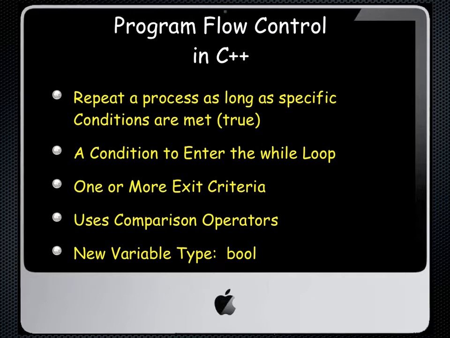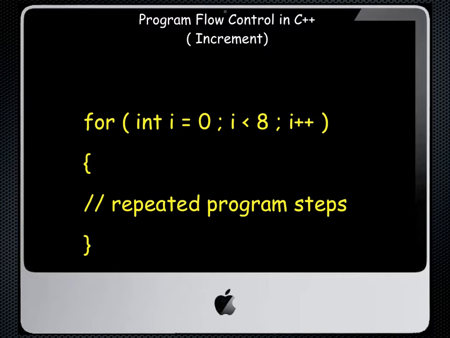We'll use something called comparison operators and a new variable type from time to time called bool. Let's start by looking at our old friend the for loop, where we had a fixed number of opportunities to run a certain set of code. In this case, we started at i equals 0, kept going as long as i was less than 8, and used the increment i++ to add 1 to i each time. And then it repeated the code inside the squigglies. If you have any trouble remembering how we use for loops, exit this presentation and go back and review the one for for loops in the program notes.